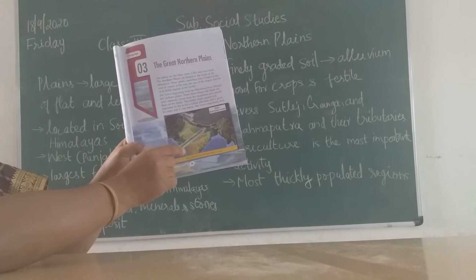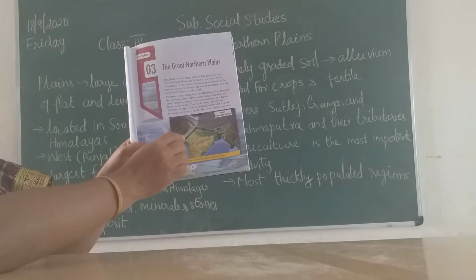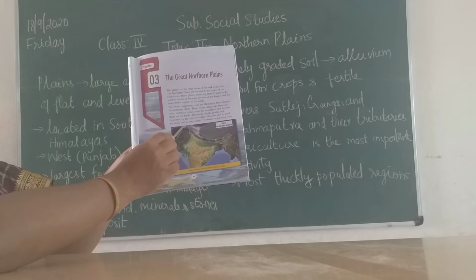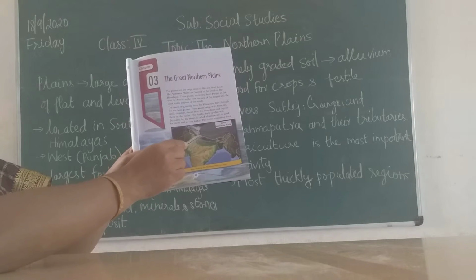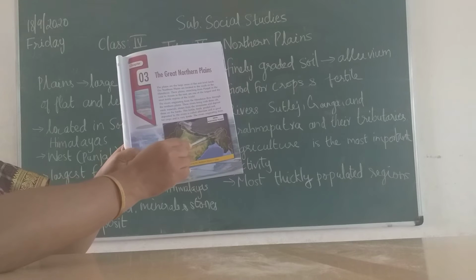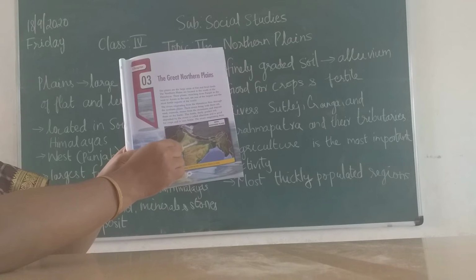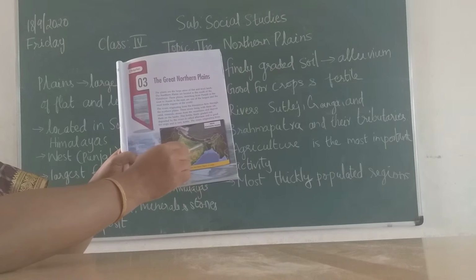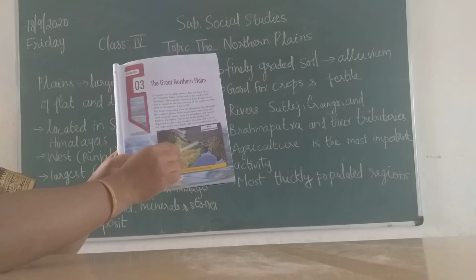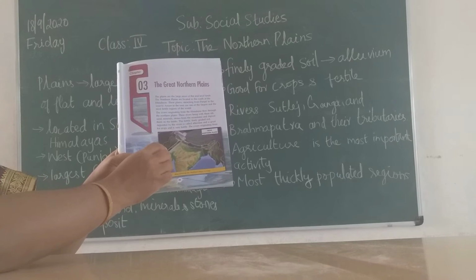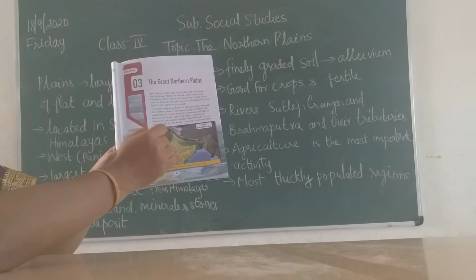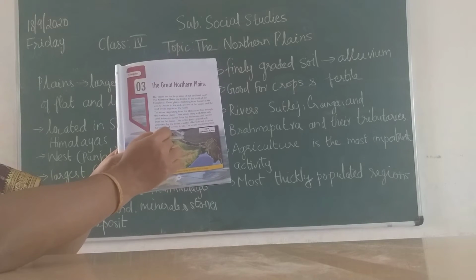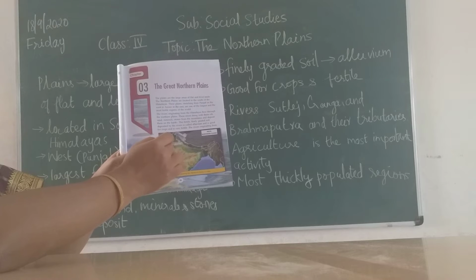Now observe this, children. We have discussed that this is our Himalayas. This stretch is full Himalayas. The south of the Himalayas is your northern plains. So this side you have Punjab. We know the directions now, children: north, south, west, east. In the western direction you have Punjab over here.